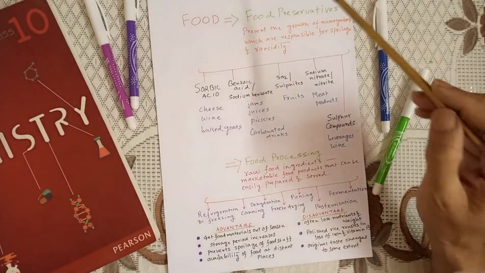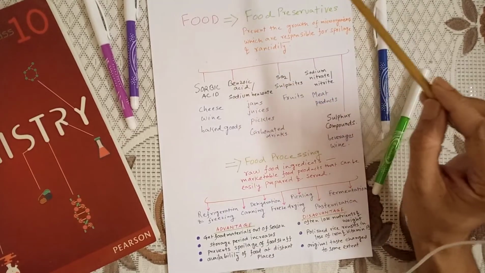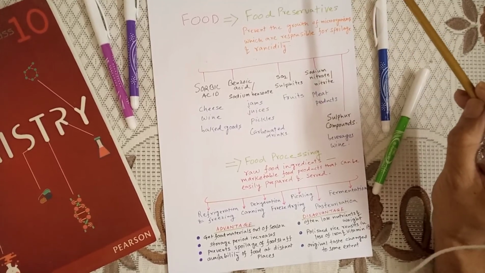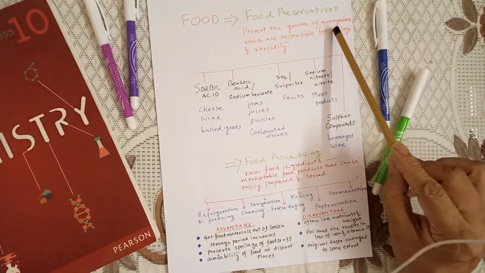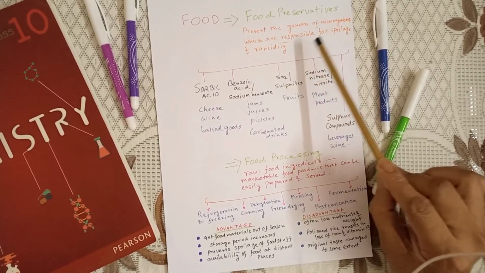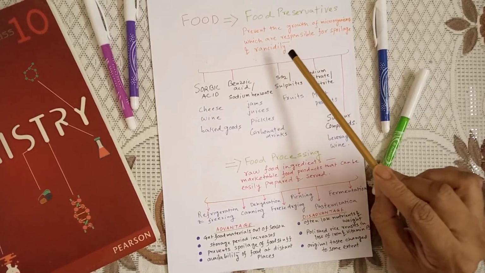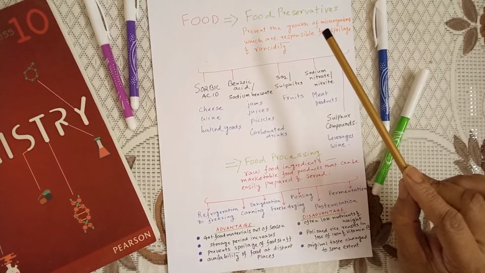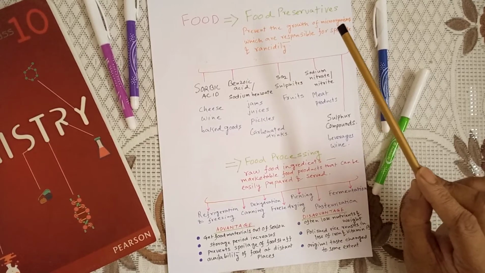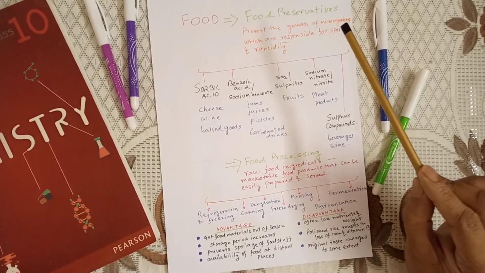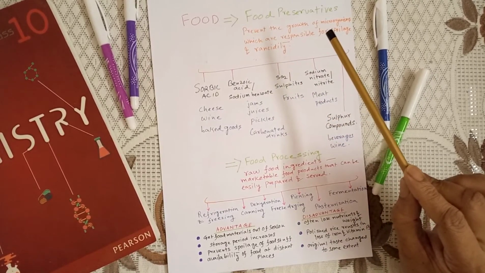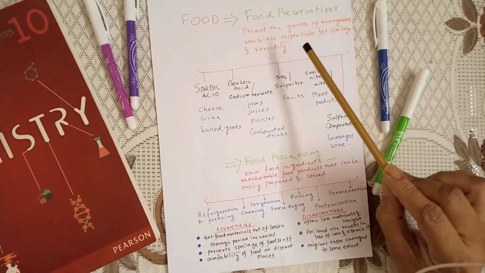Now in slide number 3, the same food we are continuing, and the point that we will discuss is food preservative. What they do is they basically prevent the growth of microorganisms which are responsible for spoilage and rancidity. Now what is basically rancidity? I think you have heard about rancid butter. The color of the butter changes, a smell comes out from the butter. It's basically when the butter gets spoiled, then the color and the smell change. That's basically rancidity. A bad smell normally comes out from that particular substance.